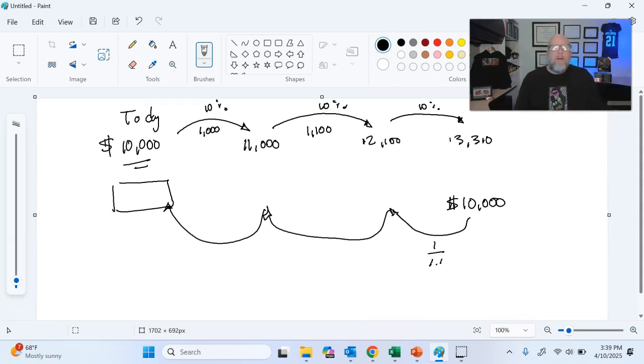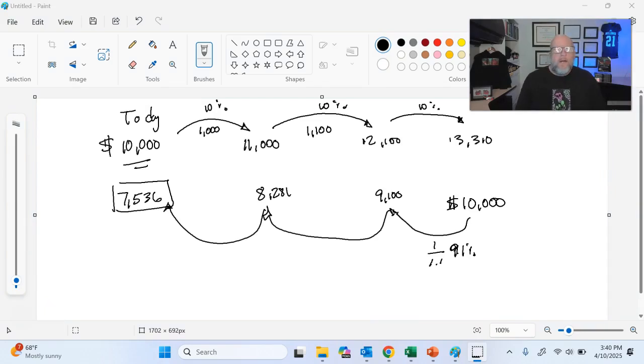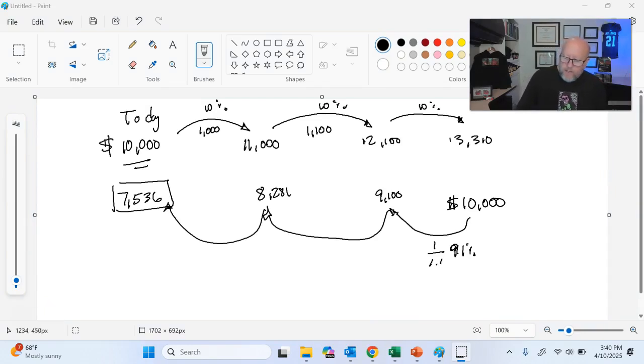Okay, so I went ahead and did all of the math for us, right? We're essentially saying that I'm going to have something here that's going to grow to 10,000 a year from now.